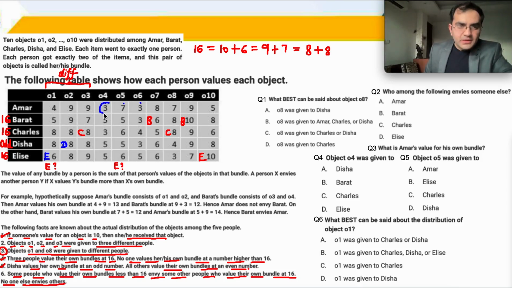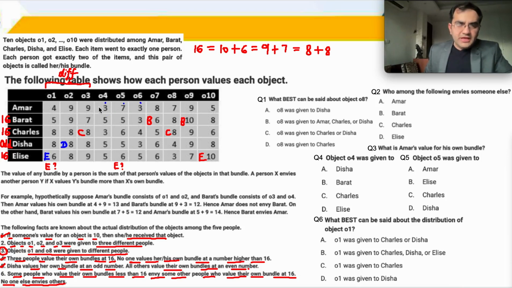If Amar is 3 plus 7, 10, then this will be Disha. If Amar will be 10, then Disha will be 9 plus 3, 12, and Amar will envy Disha, but that is not allowed. Only less than 16 can envy 16. Less than 16 cannot envy less than 16. Okay.